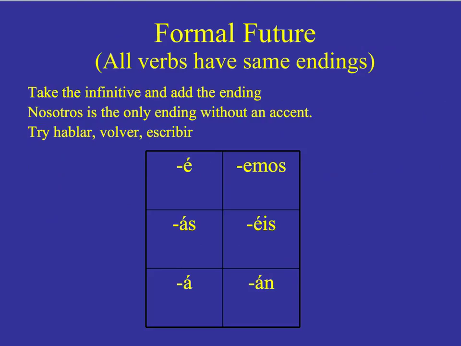When we do the formal future tense, all verbs have the same set of endings, which you'll see below: é, ás, á, emos, éis, and án. So ER, AR, and IR verbs all share the same set of endings. This is different because we keep the infinitive and we simply add the ending. So if we're going to use the verb hablar, our yo form would look like this. Hablaré with the accent. The tú form, hablarás, with an accent, etc.